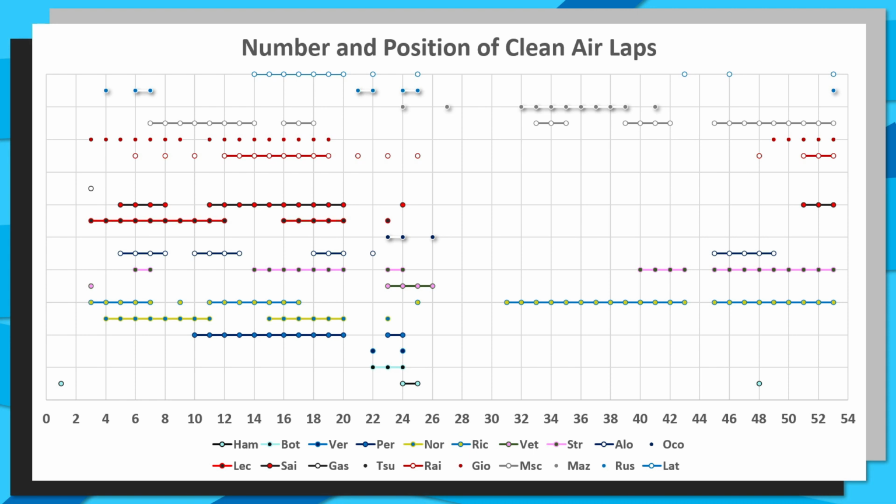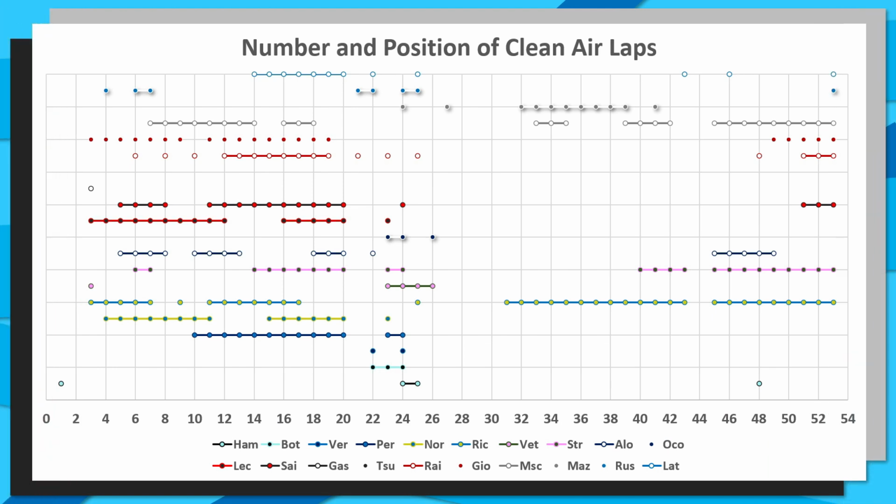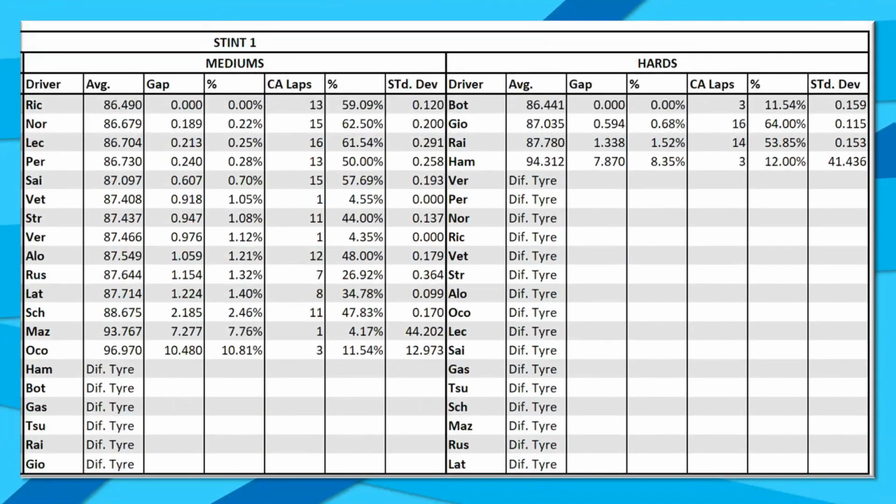But in order to make the clean air lap analysis just that little bit fairer, as obviously lap time set in the second half of the race will be much quicker than lap time set in the first half of the race, we can take a look at the overall stints and the stint pace. So we can take a look at stint number 1 for the clean air lap running. We have the medium tyres on the left and we have the hard tyres on the right.